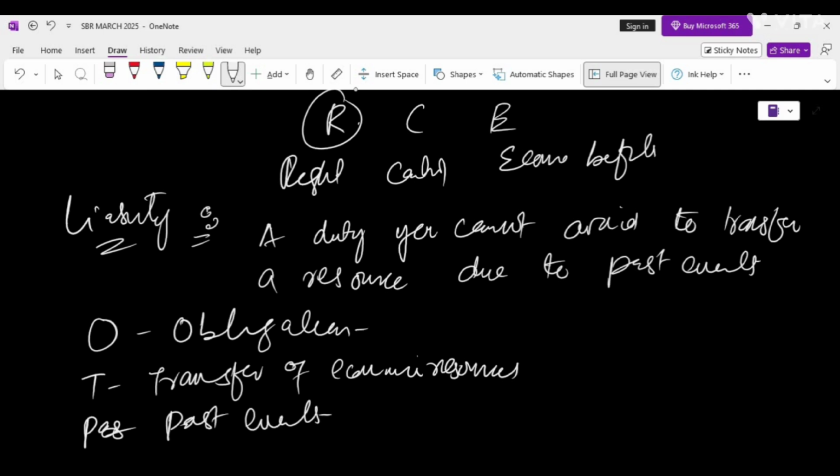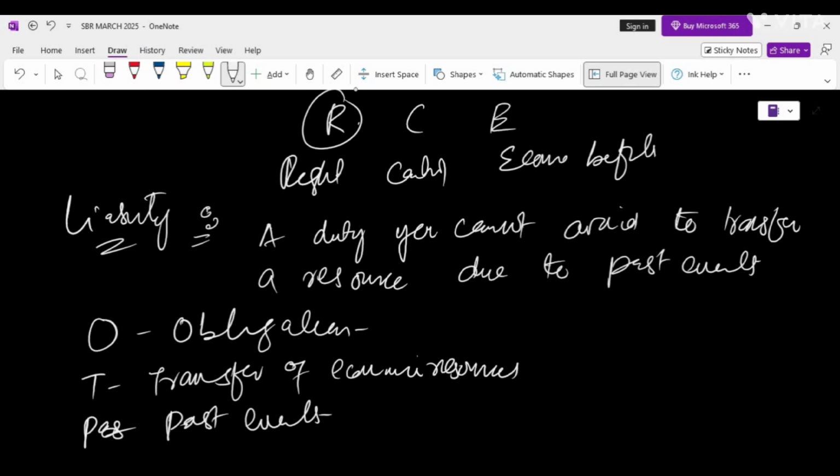It can be constructive, like public promises or tax damages that create a constructive obligation, and then you have to perform that duty. Transfer of economic resources means that you may have to give up something valuable, for example, pay cash or provide goods, and it need not be certain, just a potential transfer will qualify as a liability. The third one is past event, and we have discussed that an obligation arises because you have already received benefits or taken action, like you borrowed money or caused damages, leading to a future transfer.